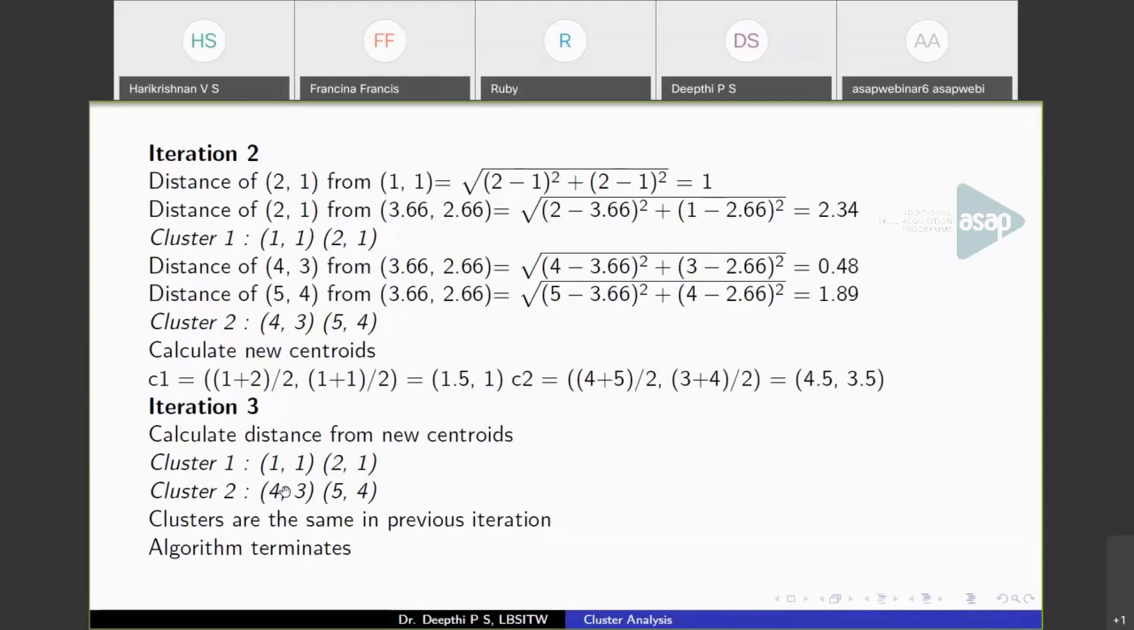So we got the final clusters, and the final centroids are 1.5, 1 and 4.5, 3.5. So this is how k-means works.